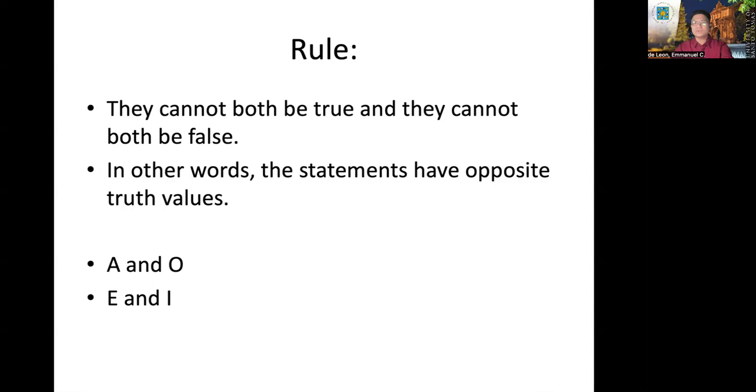If an A is true, the O proposition is necessarily false. If an A is false, then its contradictory proposition O is necessarily true. They cannot be both true. If you say an A proposition is true and the O proposition is true as well, then that's invalid. It doesn't follow the rules of contradiction. Same thing with E and I.